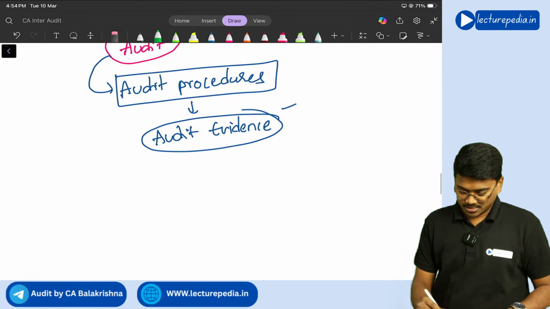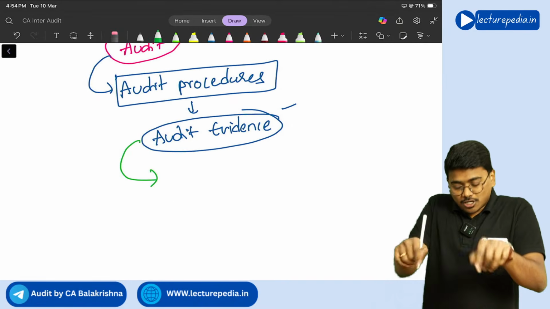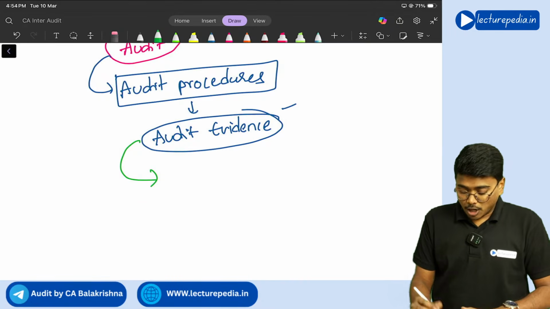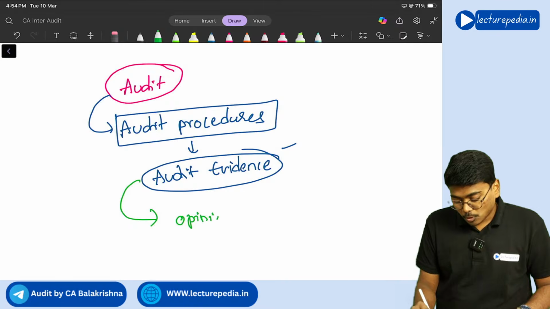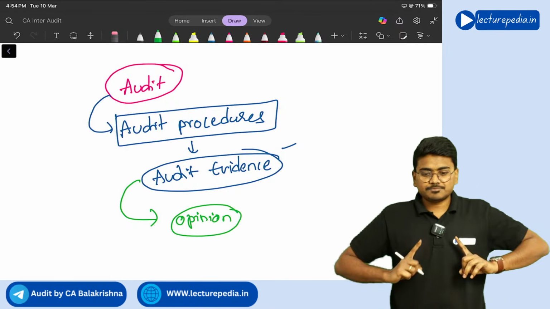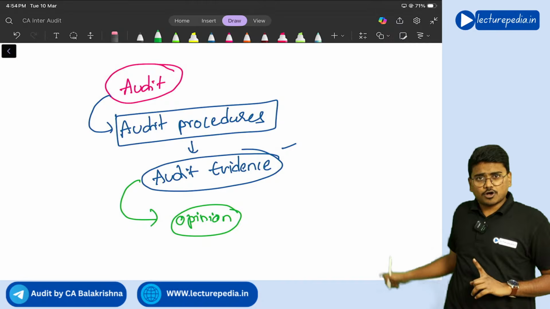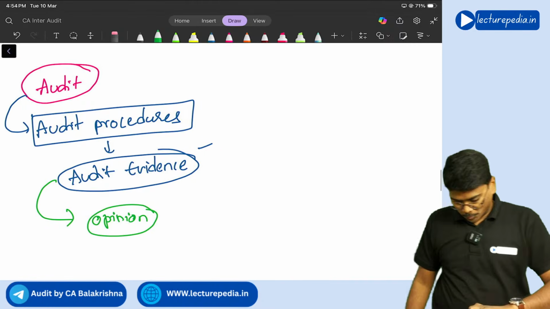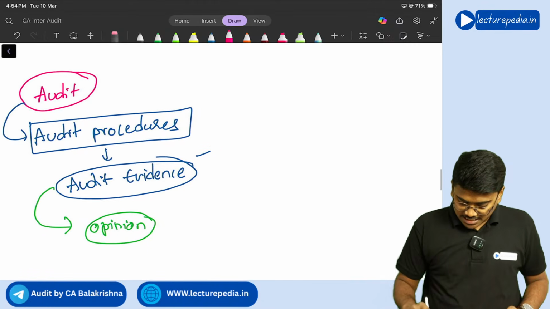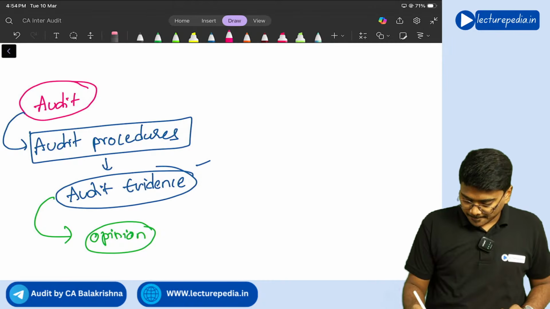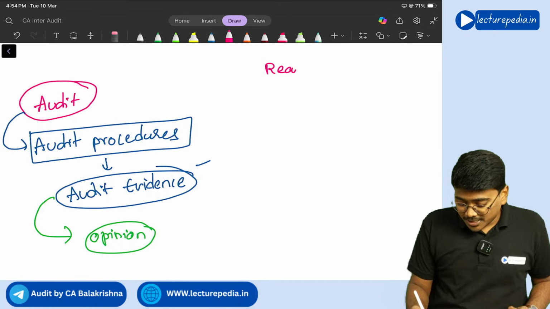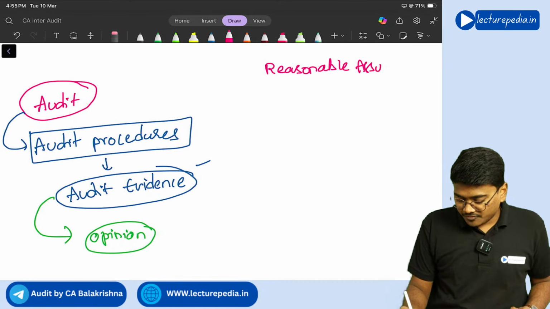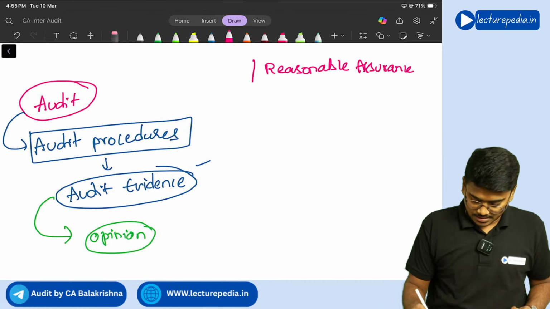So on the basis of audit evidence, you will provide an opinion, correct? You understood this flow of audit? Now, if you are doing audit, you will provide reasonable assurance, correct or not? Reasonable confidence you provide? Yes, sir.